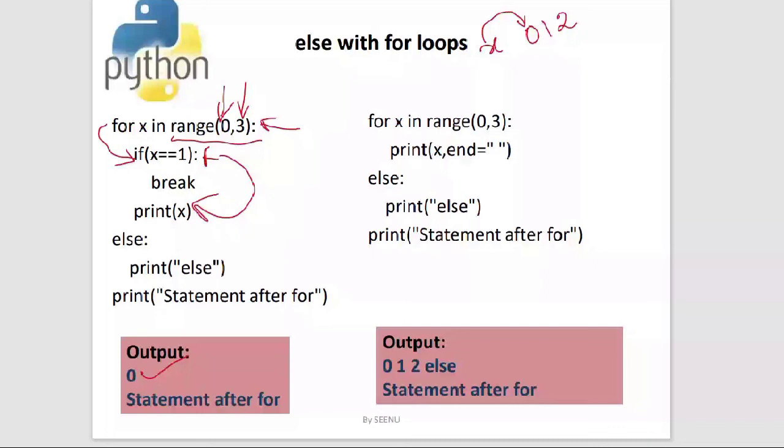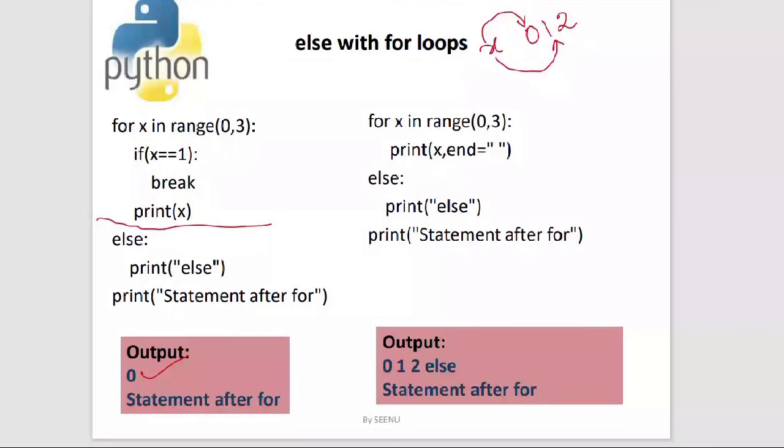Now what will x take? Now x will take the next element in the sequence, 1. What is the next element in the sequence? 1. So x will be 1 now. Now what will it do? It will do the same thing. After taking 1, it will enter into the for block. Inside the for block, there is an if condition.